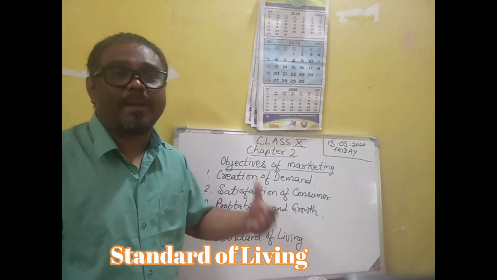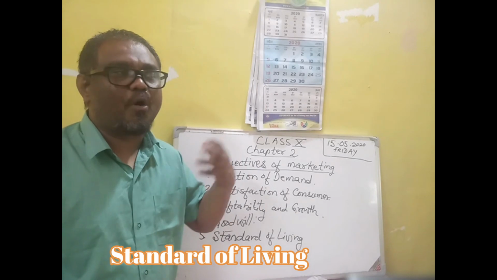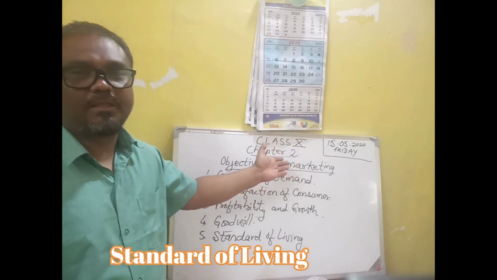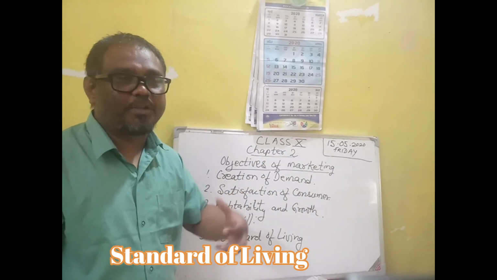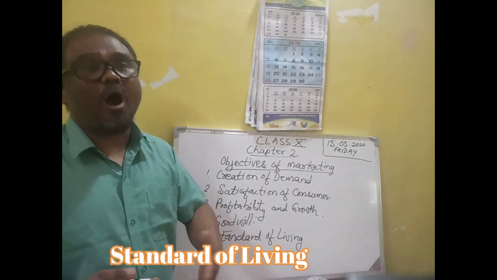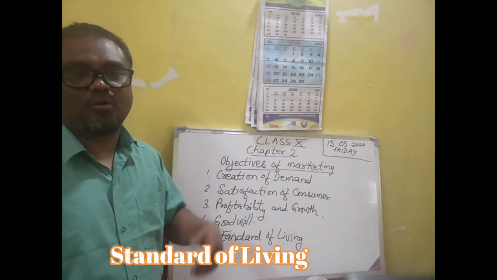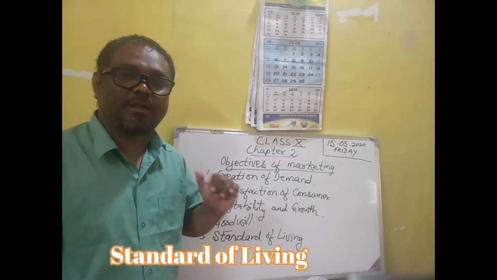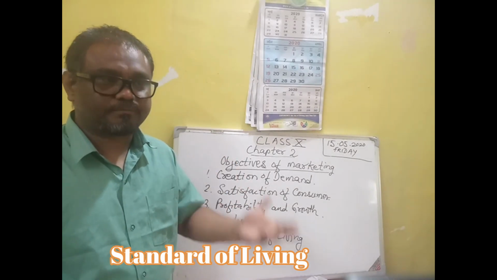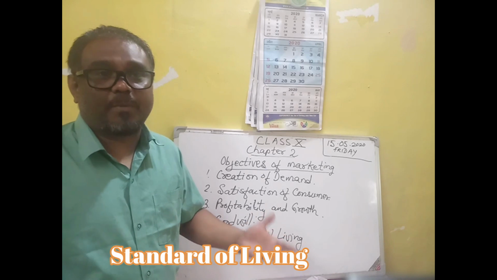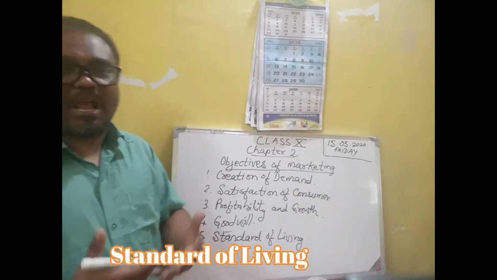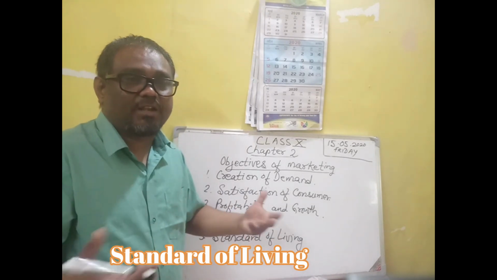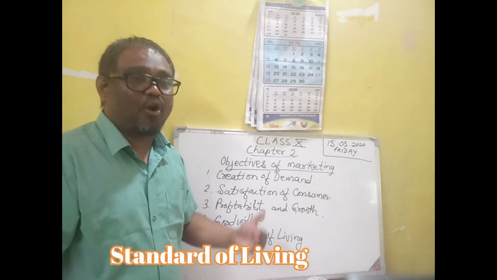Also goodwill, the name, fame and reputation in the market. Every business firm wants to become famous and earn a good name in the business. This can be done only by marketing. The marketing objective is to earn a good name in the market. Goodwill can be earned only by proper marketing. Standard of living: people are getting good quality goods at a reasonable price, so the living standard will increase. People can get good quality goods, luxurious goods, every type of goods, whatever they want. They are getting satisfying goods, so they are leading a very comfortable life because of marketing.